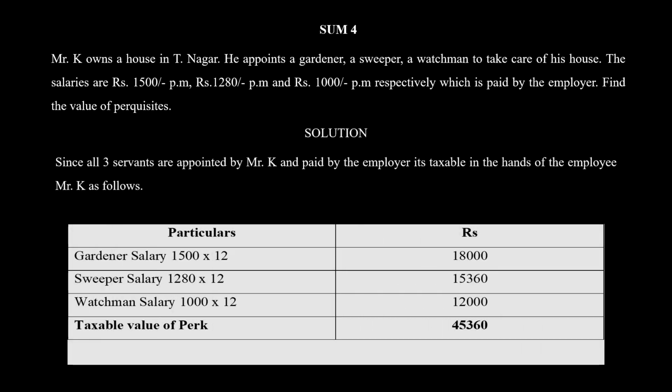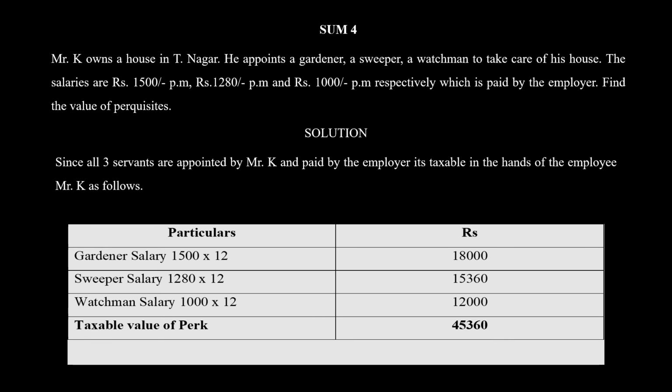So how do we calculate? Since all the 3 servants are appointed by Mr. K and paid by the employer, it's taxable in the hands of the employee, Mr. K, as follows. We always remember, if the employee is organizing a gardener, sweeper and a watchman or any kind of servant for himself, and the employer, the company, is going to pay for him, then the employee will be taxed.